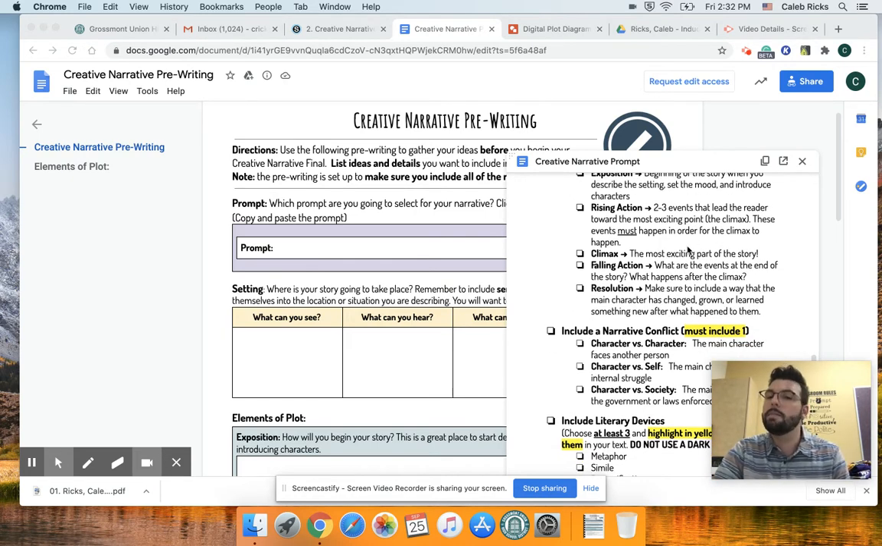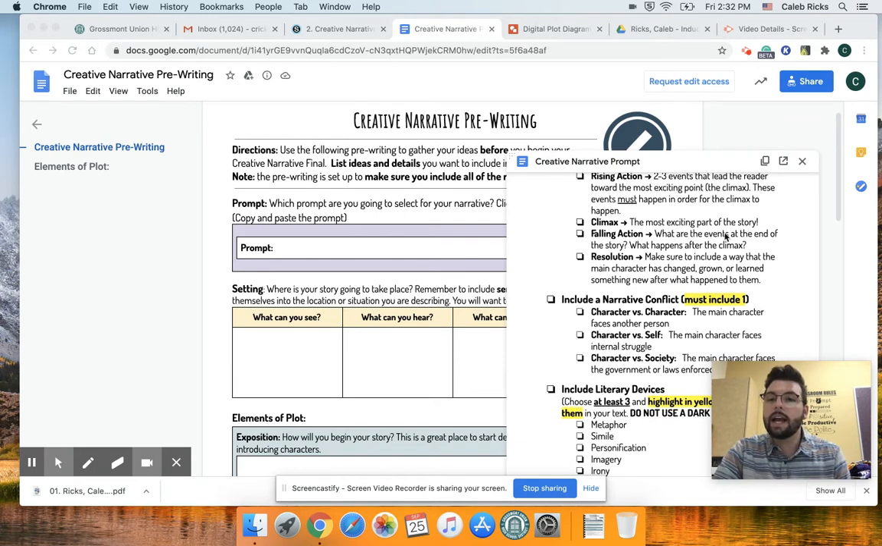Climax, the most exciting part of the story. Falling action: what are the events at the end of the story and what happens after the climax, right? We want to ease into that resolution. And then finally, of course, the resolution. Make sure to include a way that the main character has changed, grown, or learned something after what happened to them, right? And it doesn't necessarily have to be a positive story. Think of A Sound of Thunder, right? Eckels learned something, knew about what happened, right? But it's not necessarily a positive ending.